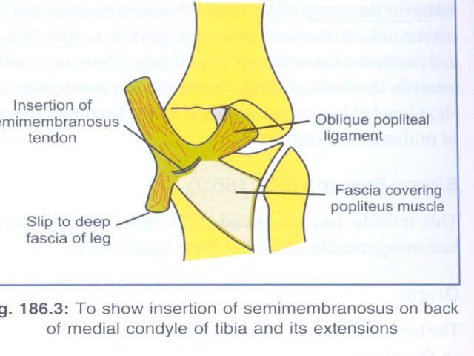This is an extension of the insertion of the semimembranosus muscle. In the previous lecture you already saw it is divided into three insertions: first the tendinous insertion, then a slip of the deep fascia of the leg, fascia covering the popliteus muscle, and the oblique popliteal ligament. These form the floor of the popliteal fossa.